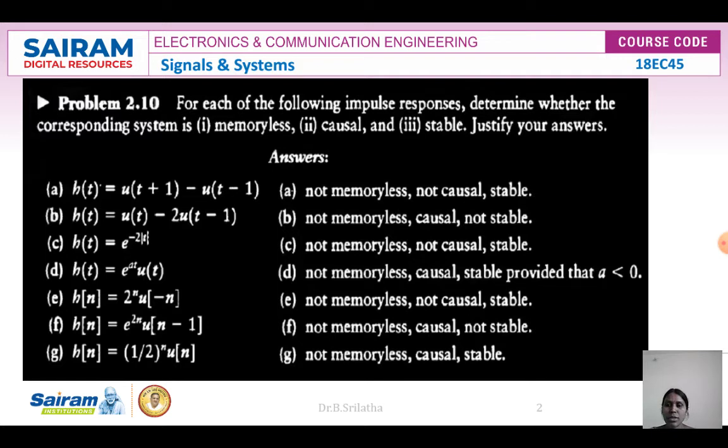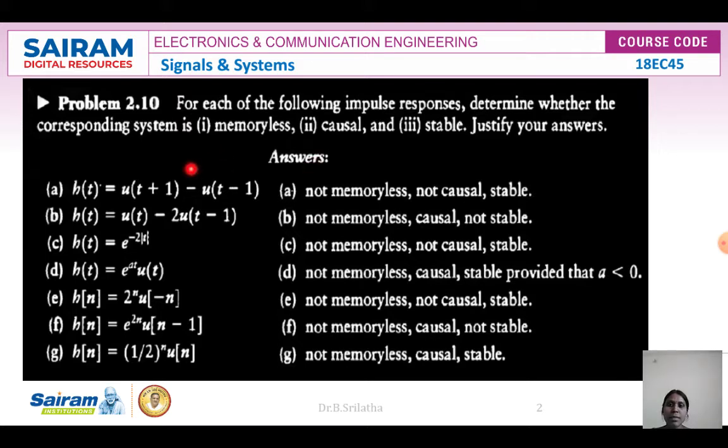The first one is h(t) = u(t+1) - u(t-1). If I substitute t = 0, h(0) = u(1) - u(-1). u(1) is a future value and u(-1) is a past value, so the system output depends on the future and past. If a system depends on the future and past, it needs memory. So it is not a memoryless system.